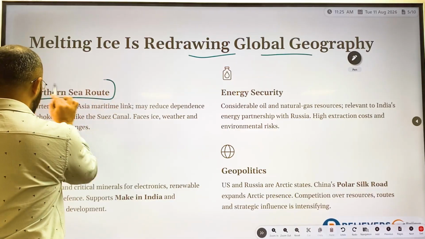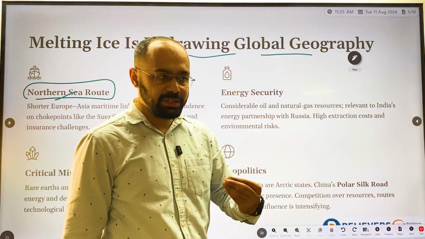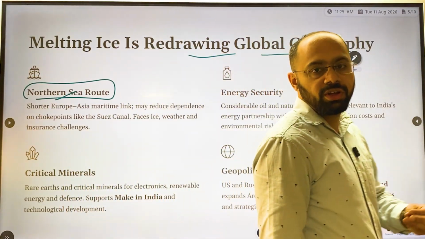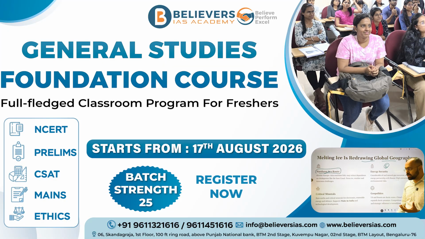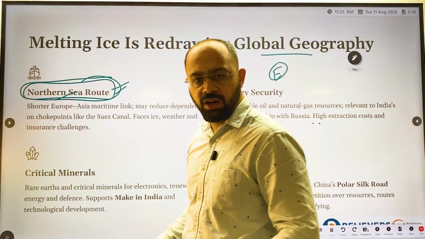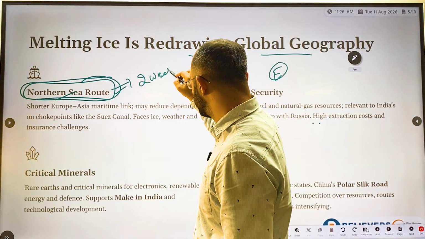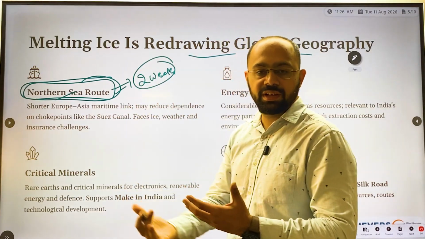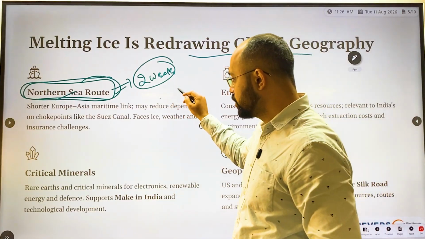Okay, northern sea route. This will be much shorter for India. India is basically using the Suez Canal in order to reach Europe. Now, if there is melting, India can access these areas very easily. There is a saying that India can access Europe within 2 weeks. Within 2 weeks we can access the center or the major parts of Europe. This is one of the helpful points.